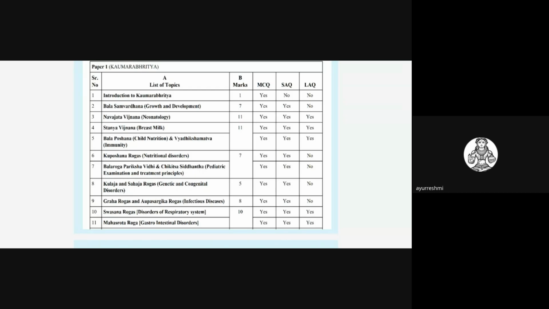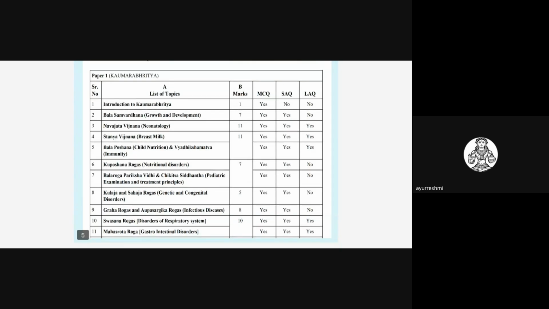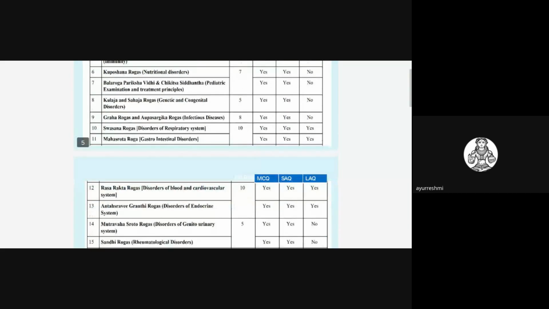There will be four long essay questions. The syllabus points are Navajata Shishu Paricharya, Stanya Vijnana, Swasa and Swasana Rogas, Mahasrotas Rogas, Rasarakta Rogas, Tok Rogas and Attaika Chikitsa. They will draw the long answer questions from these points, and we'll discuss them one by one in detail.